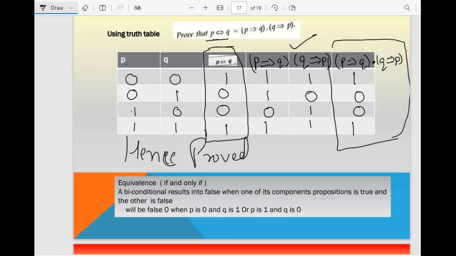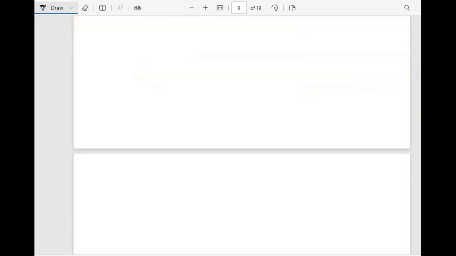Okay. So I hope you understood how to work with the different types of propositions, the logical statements and the conclusion. This is actually called conclusion. This is based on the principle of a statement giving a result in the form of true or false. You can write those statements in the form of a truth table also.